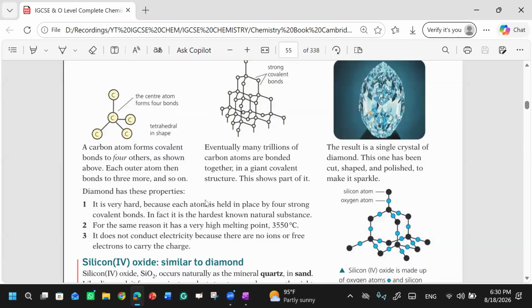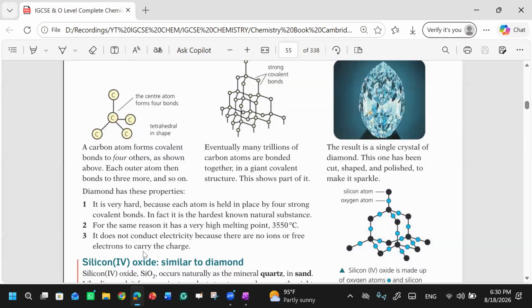So what are you trying to say? Are there free electrons in the diamond or not? If it has free electrons, then it has to conduct electricity. They are saying it does not conduct electricity.